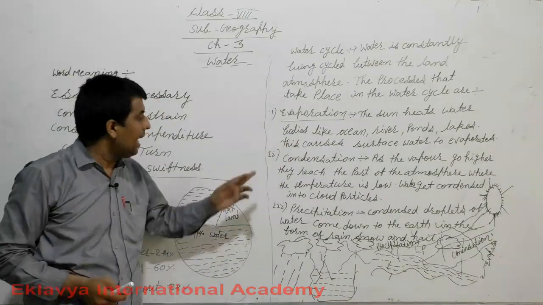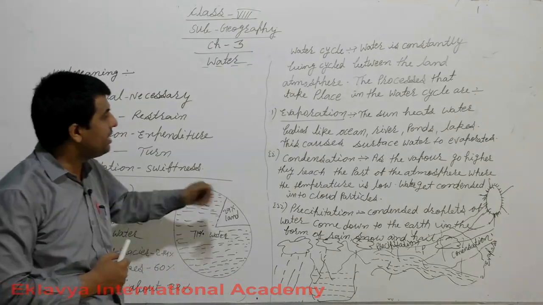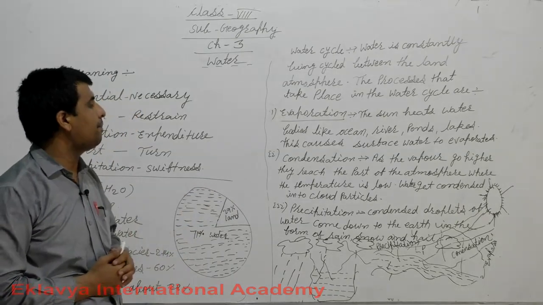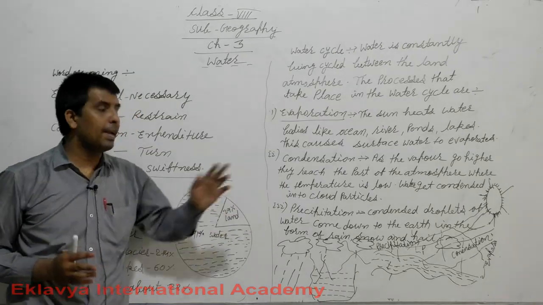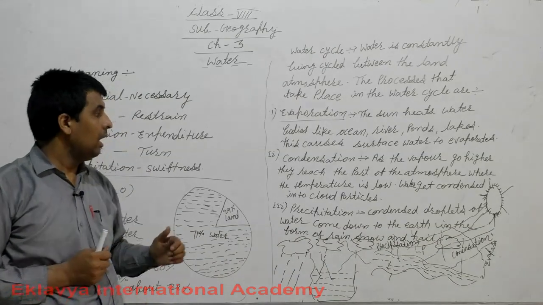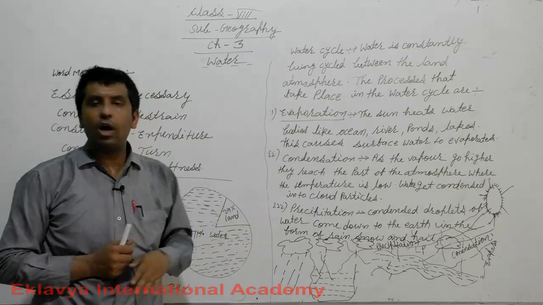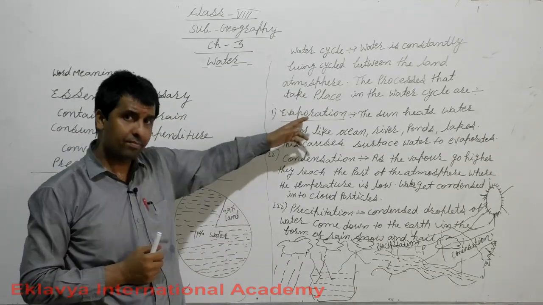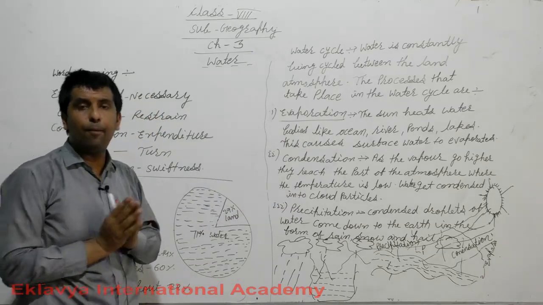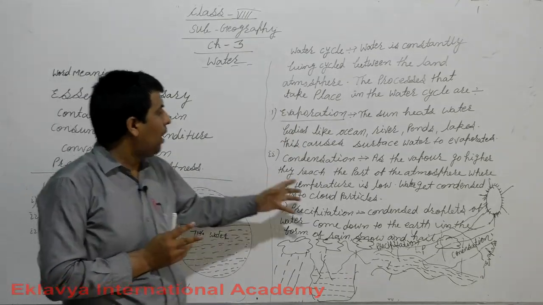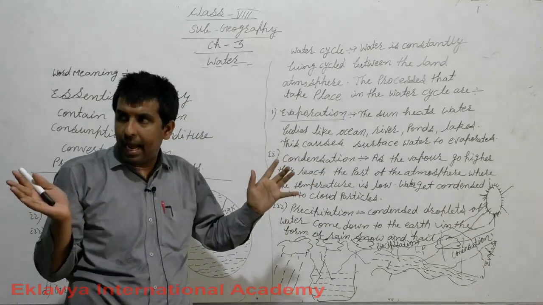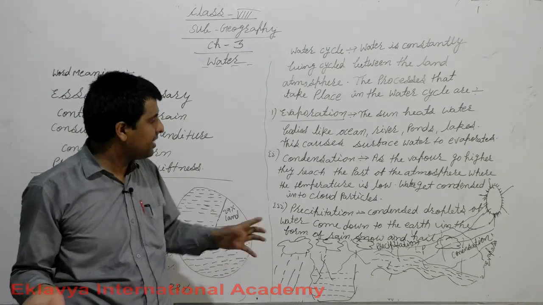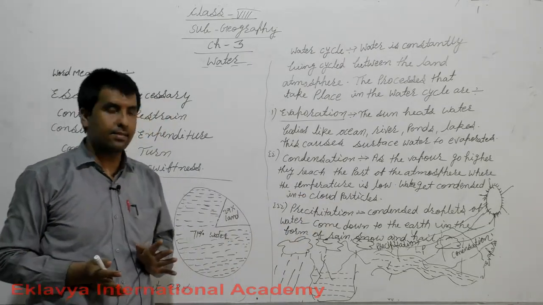Now I am coming to condensation. As the vapor goes higher, it reaches the part of the atmosphere where the temperature is low. Water gets condensed into cloud particles. That is, during evaporation, water vapor goes to the upper side, makes condensation and changes into cloud particles.